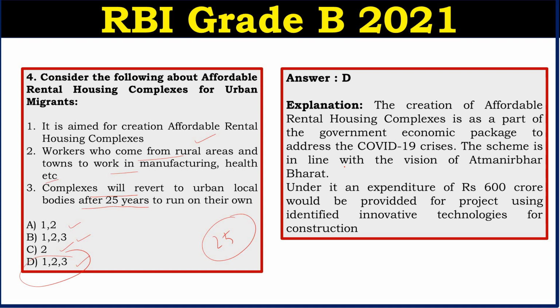So we saw what is Pradhan Mantri Awas Yojana Urban, then the Angikar campaign, which is a sub-scheme or a sub-part of the Pradhan Mantri Awas Yojana Urban, and also the affordable rental housing complex for urban migrants.